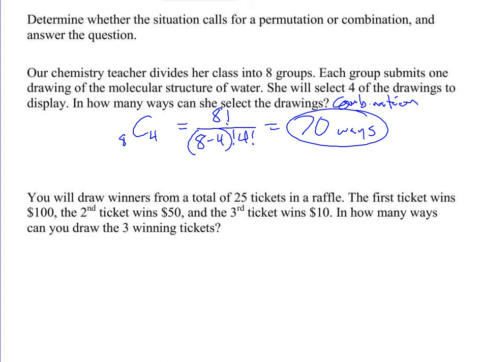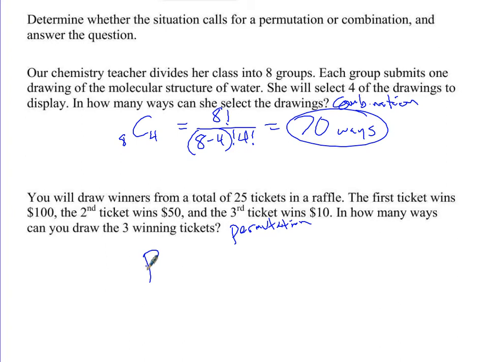What is this? This is a permutation. All right, so we know it's a permutation. What do we have to write now? The permutation formula.